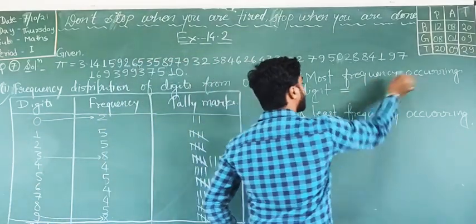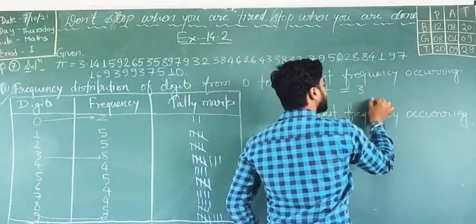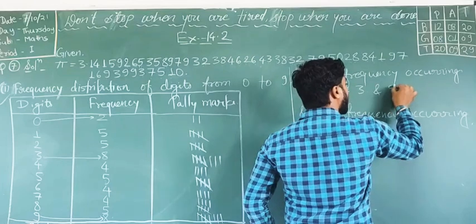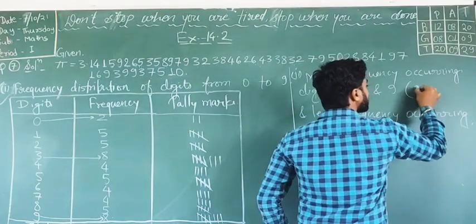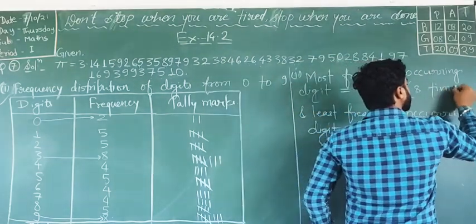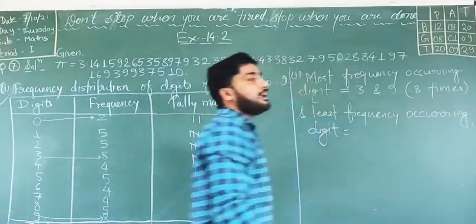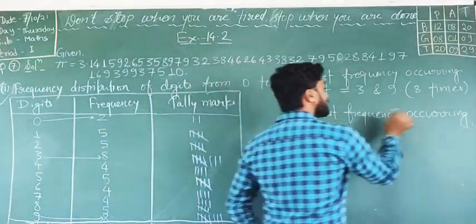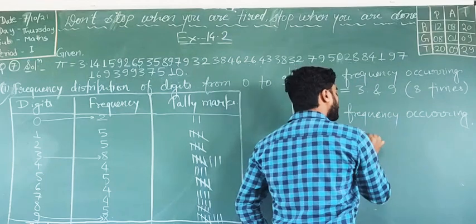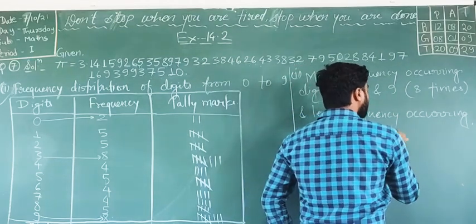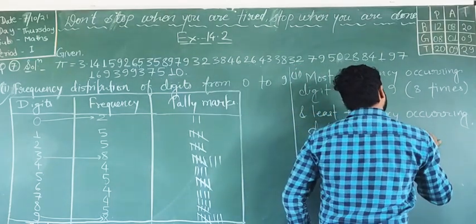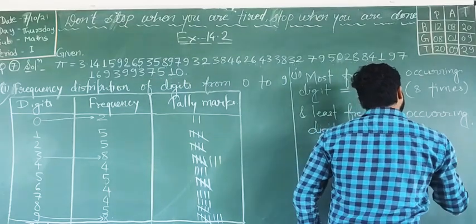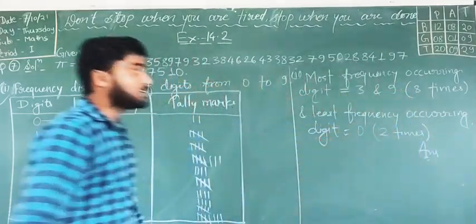So the most frequently occurring digits are 3 and 9. How many times? 8 times. Both are coming 8 times. And the least frequently occurring digit is 0. How many times? 2 times only. Okay, so this is your answer.